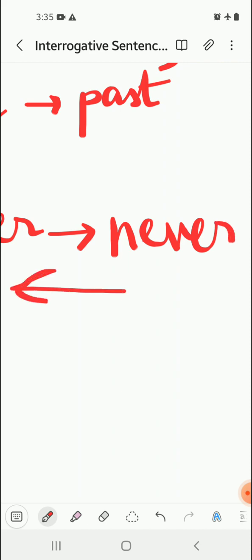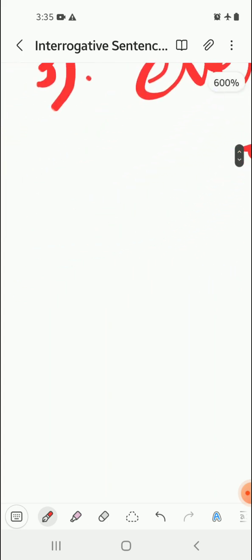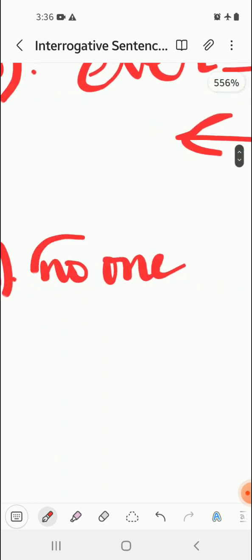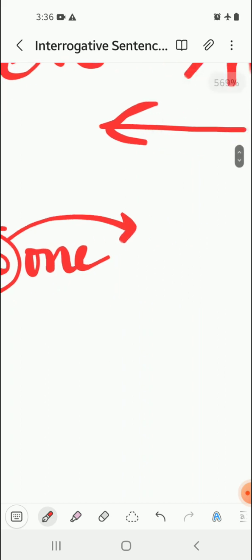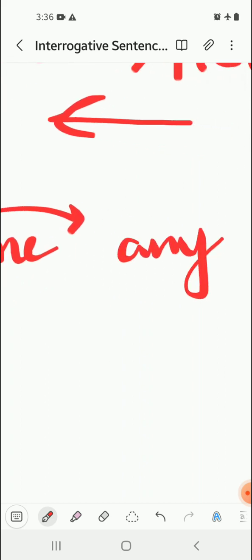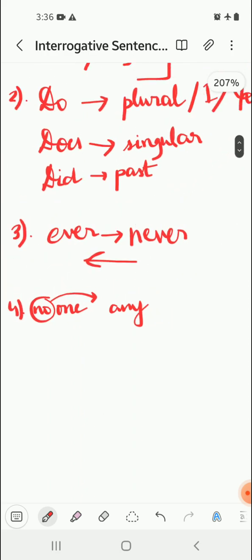That is how it changes. There are other words as well, for example, if it is no one, then the word no would change to any. No one to anyone. So this is the next rule that we have, and so on.